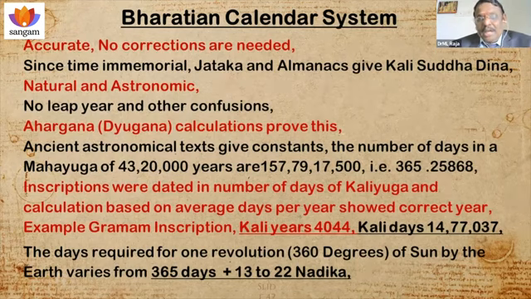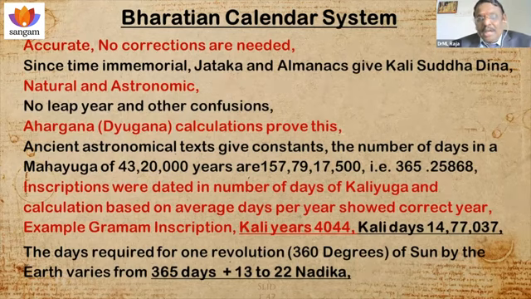Okay. So with the bright daylight, it's auspicious, no? So the new year should start in an auspicious time. And this is proved by Ahargana and Dyugana calculations. They calculate the exact number of days from the reference point to the record point. Number of days, accurate calculation, not only the number of years. That I can show in an inscription.